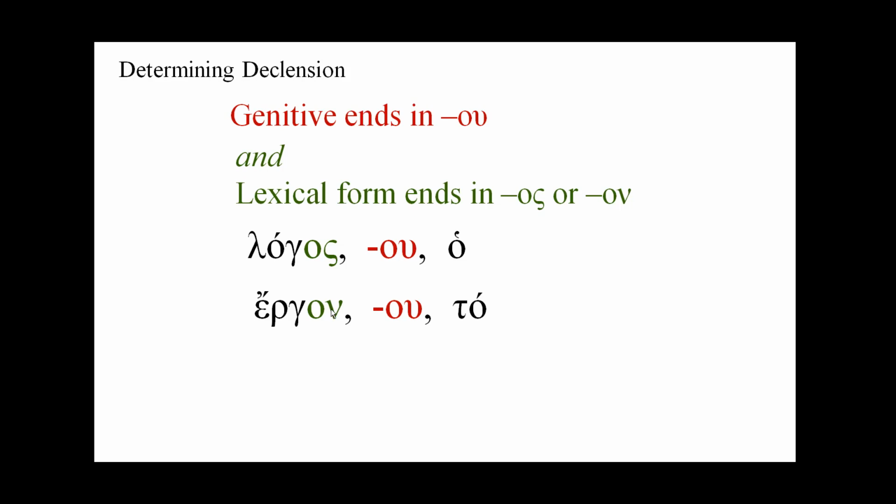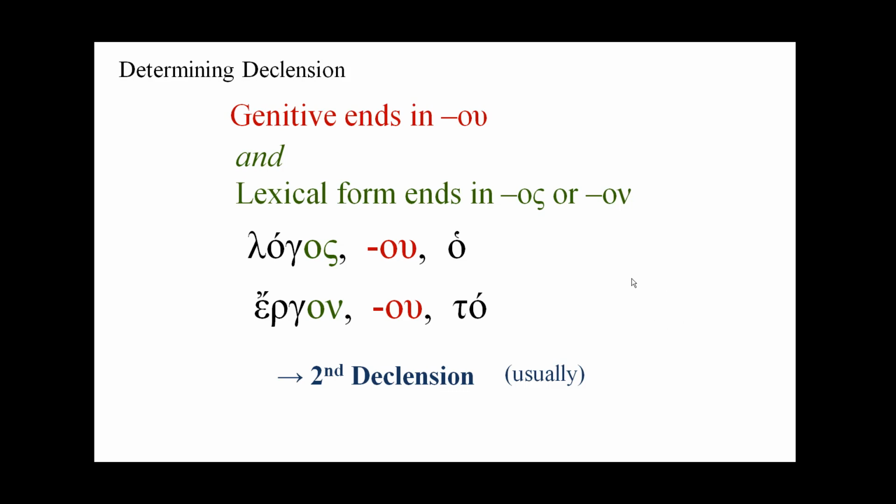This tells us that we have second declension, usually. Remember, you never want to say always with Greek, but it's a pretty safe bet that you're looking at second declension. So if my genitive ends in omicron upsilon and my lexical form ends in omicron sigma or omicron nu, then I'm looking at second declension.